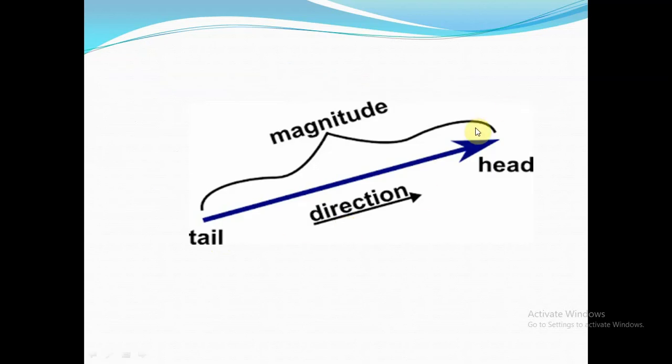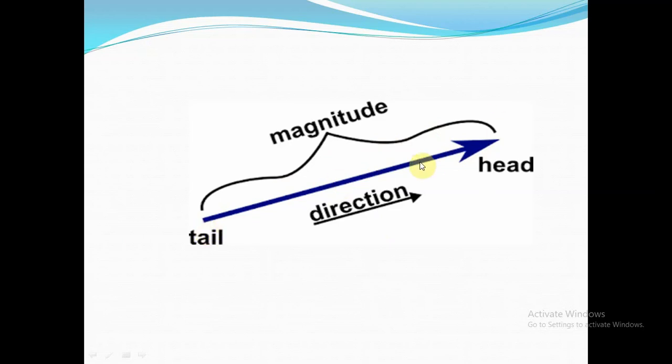Vectors are represented by arrows. The arrow mark points their direction. The direction of the arrow shows the direction of the vector, and the length of the arrow shows the magnitude of the vector.